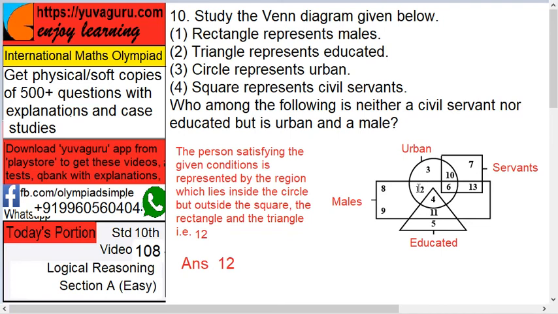male also only 12, right? So because 3 is not a male, so answer is 12 only, right? The person satisfying the given conditions is represented by the region which lies inside the circle and inside the square also, and the square, the rectangle and triangle, outside the rectangle and a triangle, so that is 12 only, so that is the answer.